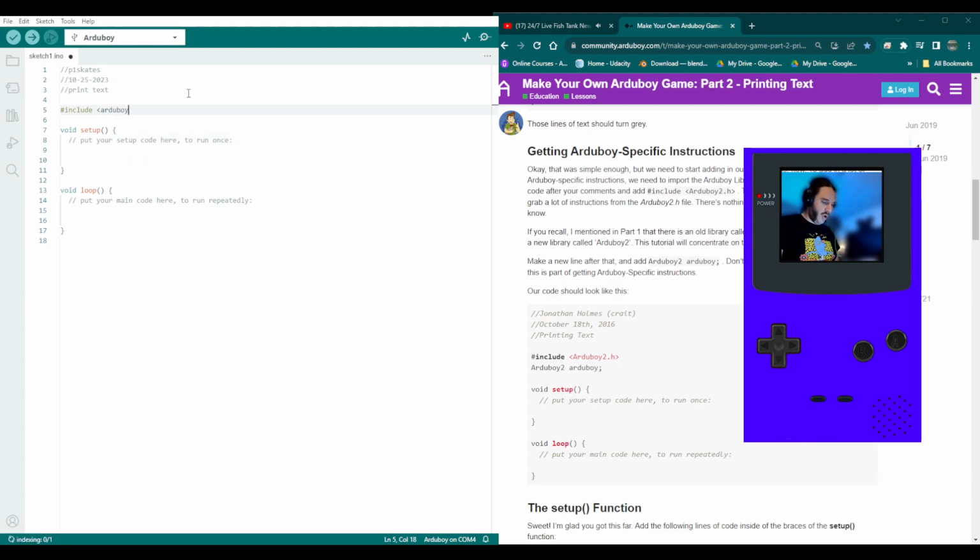I should have just copied and pasted, but whatever. Is that right? Did I spell it right? Capital A? Does it matter? ArduBoy? ArduBoy 2? Oh, and then it makes an instance of it. This calls itself, ArduBoy. So here we go. ArduBoy 2. Am I typoing wrong, or is it working? Guess it's working. Let's go to the next one.